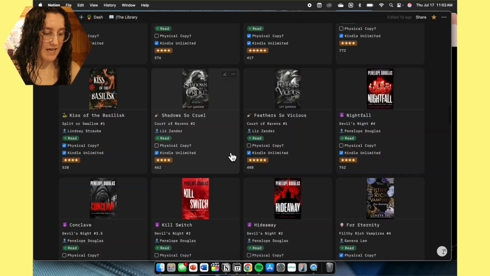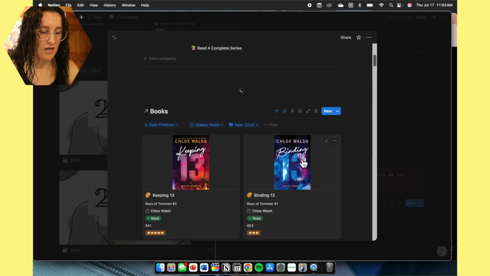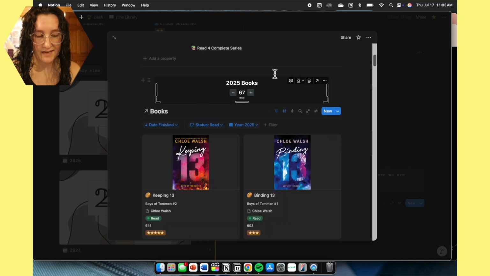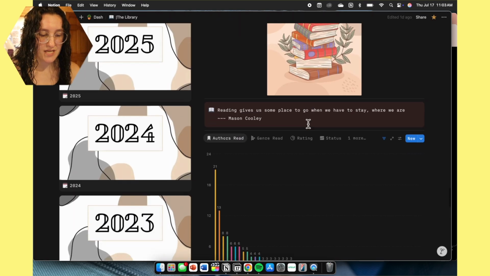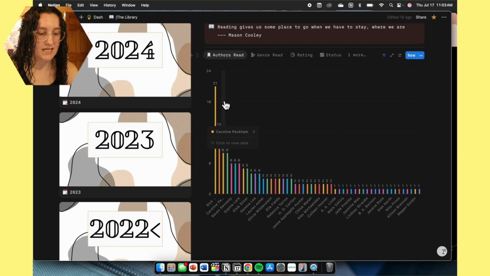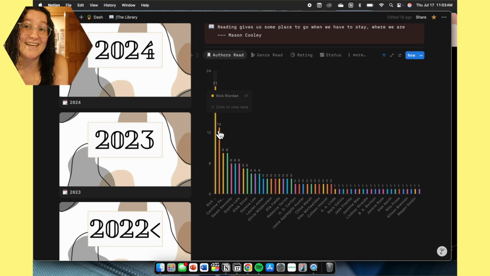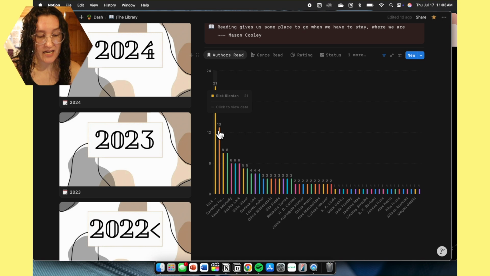Now going down, like I said, we have the year, so I click on the year. I have these little button things where I can say how many books I read in total in a year. Now here, this is what I actually pay for, Notion Premium, and I pay for it so that way I can say, these are the authors that I have read. Overall right now, my number 1 author that I have read is Rick Riordan with a score of 21. And then it goes all throughout whoever else I may have read.